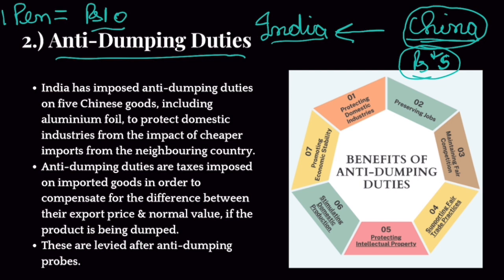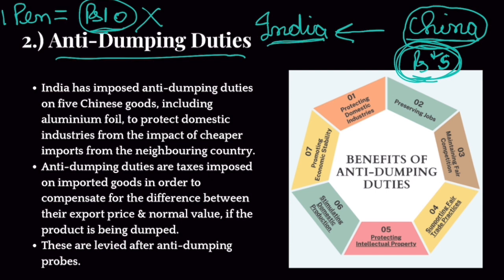Now, pen made by Indians would cost 10 rupees and pens made by Chinese manufacturers would cost 5 rupees. Naturally, all the people in India would buy this 5 rupee pen, right? So through this, basically China is trying to eliminate our domestic industry, right? By selling this pen at extremely low prices, at prices lower than normal value.